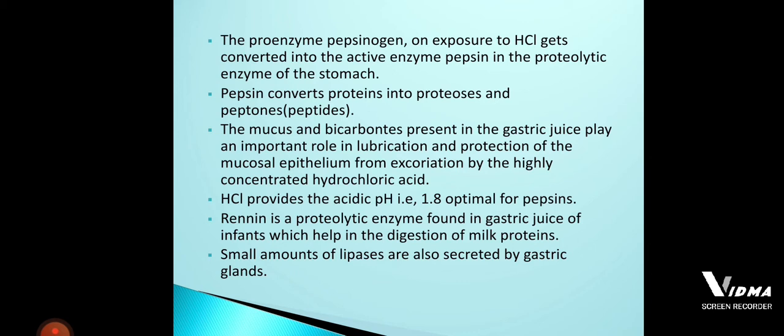Both are poured inside the duodenum through the hepatopancreatic duct, and the chyme is broken down.